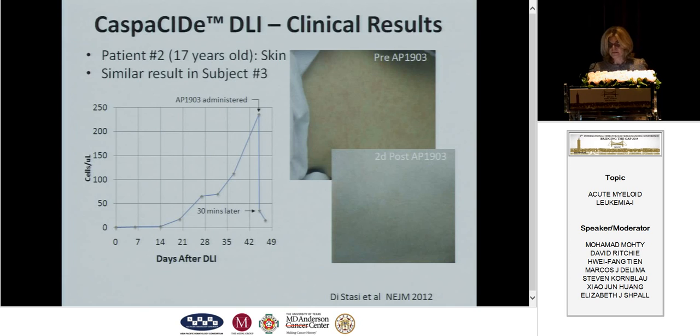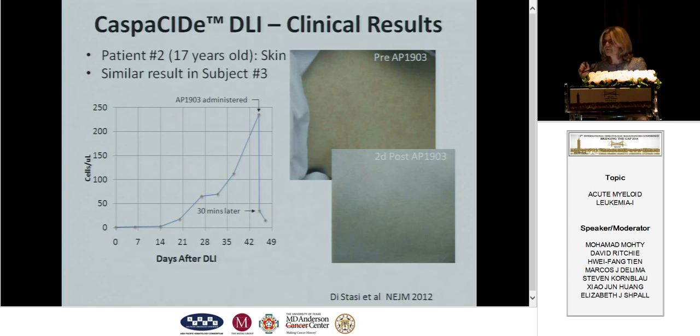In a really beautiful study that was published in the New England Journal in 2012 by the Baylor group, you can see on the top, the patients had haplo-identical transplantation and were infused with the donor lymphocyte infusion. You can see in the graph, on about day 42 following the infusion, the patients developed a total body rash.